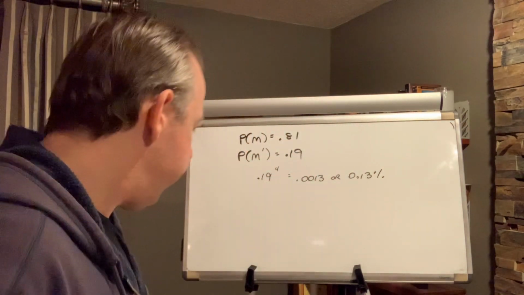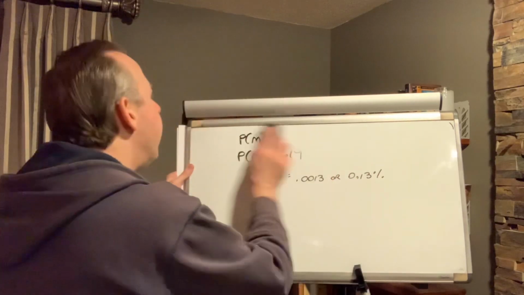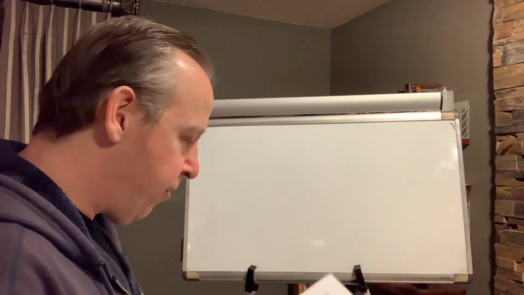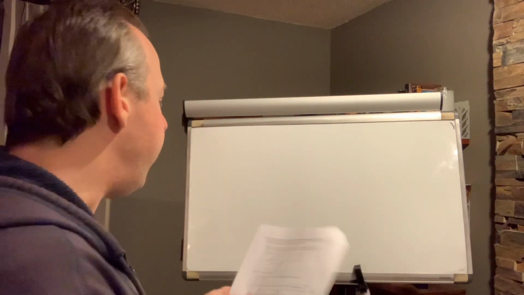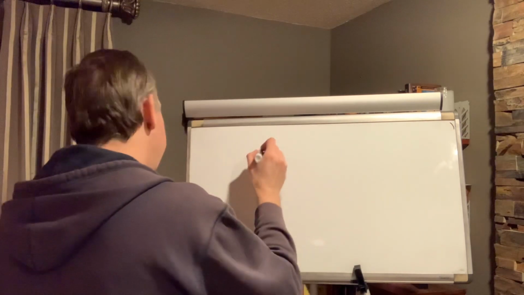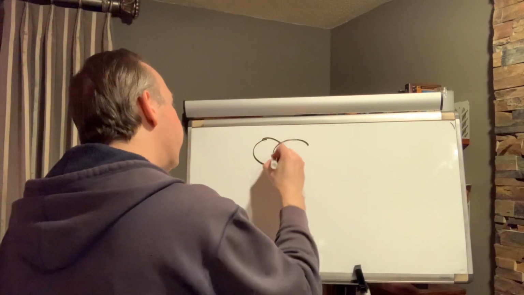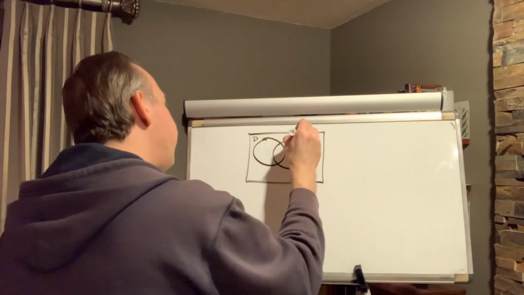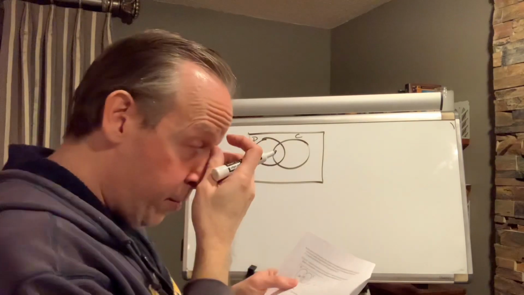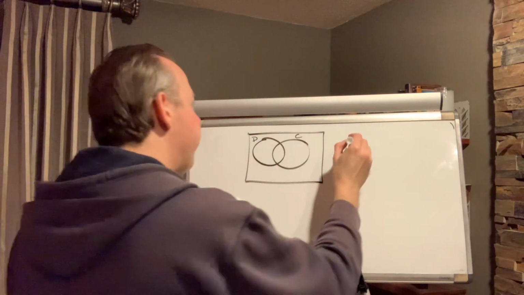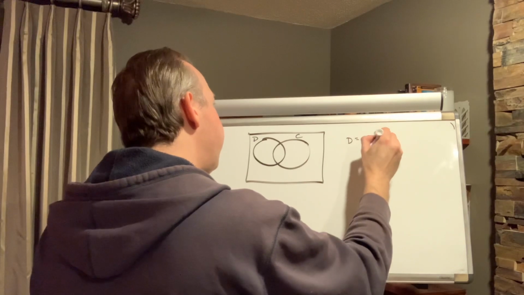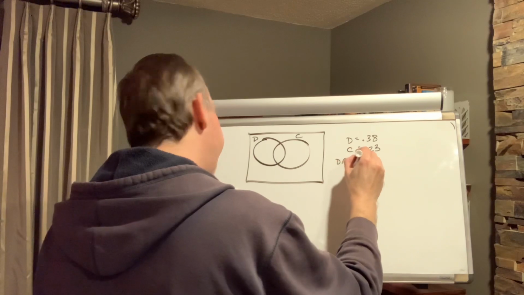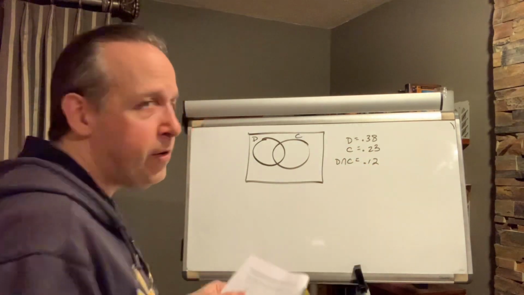The Venn diagram. I think probably no one had a problem making the Venn diagram. You might have had a problem answering 1 or 2 of the questions, though. So, we were told that we're drawing our 2 circles inside our rectangle. I'll put a D here and a C there for dog and cat. You were told that the probability of owning a dog was 0.38, owning a cat was 0.23, and owning both of them is 0.12. So the first question was make the Venn diagram.